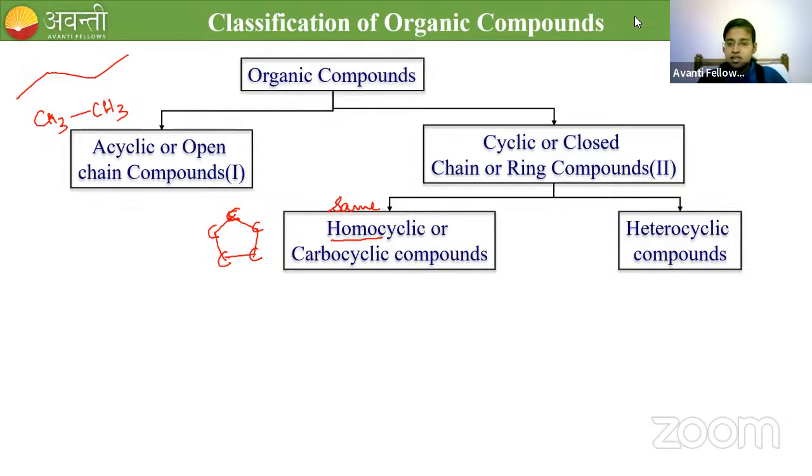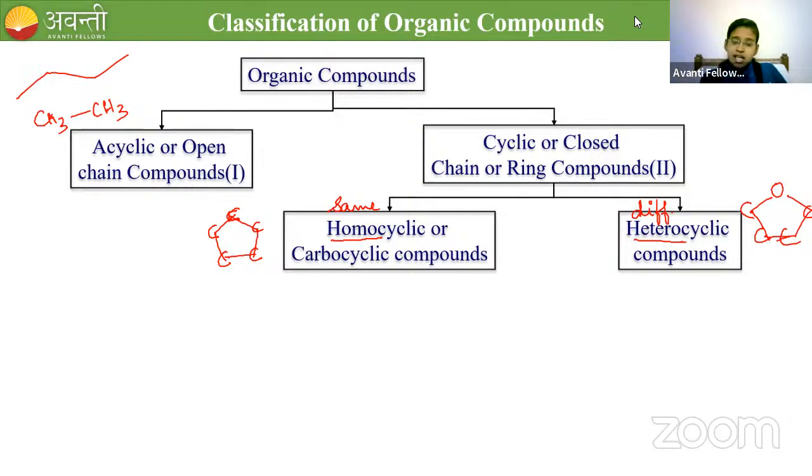Then coming to the second classification, hetero. Hetero means different. If any one of the atoms forming the ring is different, then it is called heterocyclic. For example, this is a 5-membered ring, but 4 atoms are carbon and the last one is oxygen. So we have one different atom forming the ring, and it is an example of heterocyclic.